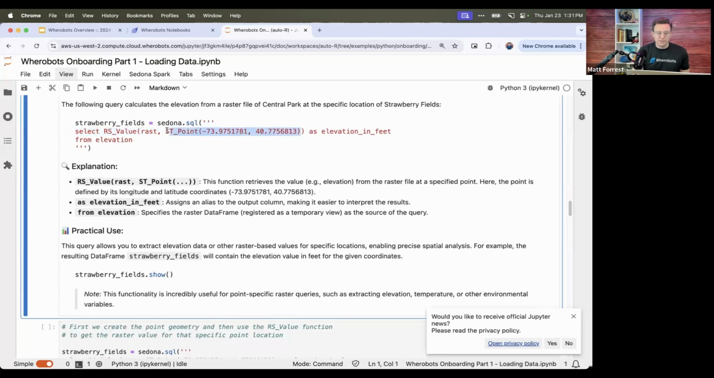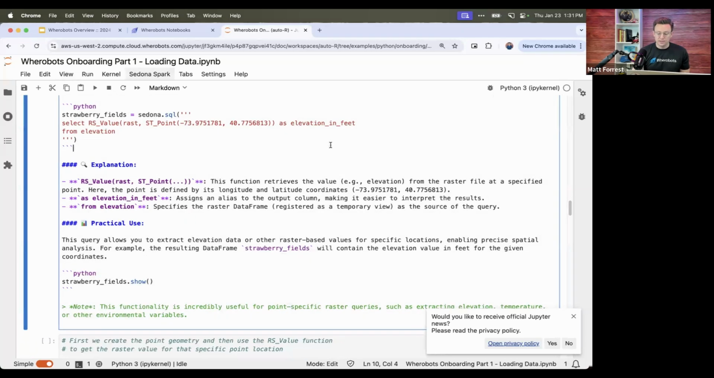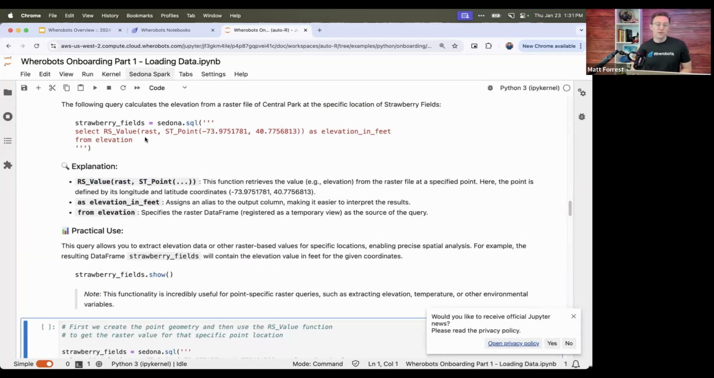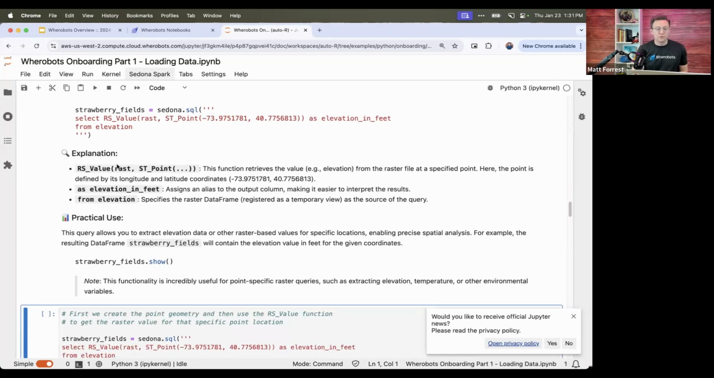And using standard spatial SQL, we'll call st_point, which will create a point geometry at the location. And then using rs_value, which is a SQL function from Apache Sedona, we'll extract the value of that raster file at that point. So that's really what the SQL query is doing. And we'll just return it as the elevation in feet.